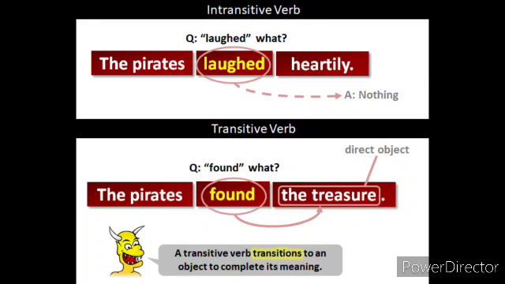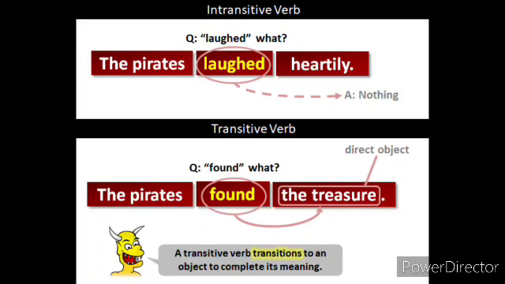The pirates laughed heartily. Here, laughed is the intransitive verb, and laughed for what? There is no answer for that. So there is no direct object for laughed. So it is incomplete. So, pirates laughed heartily. There is no direct object. So laughed is the intransitive verb.